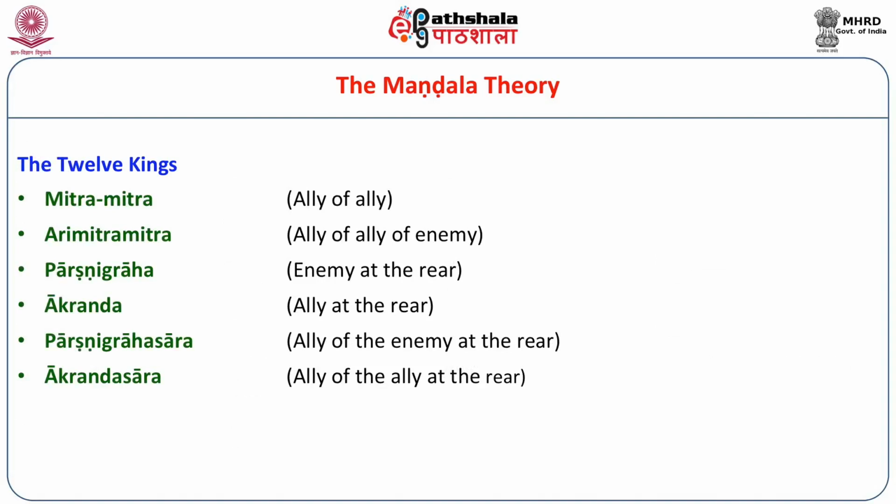And then we get into some technical names: Parshnigraha, enemy at the rear; Akranda, friend at the rear; and Parshnigrahasara, friend of the enemy at the rear. So Akrandasara is friend of the friend at the rear. The rest of the 8 are in the forward. So we have 12 types of kings.